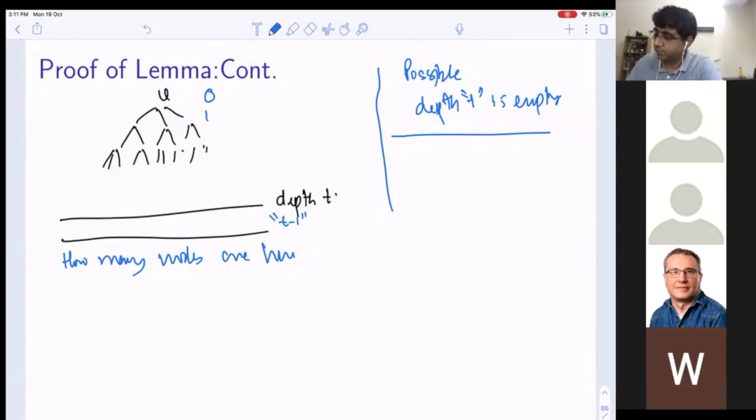So this is depth T. We should start from 0, 1, and so on. Okay, so how many nodes are there?